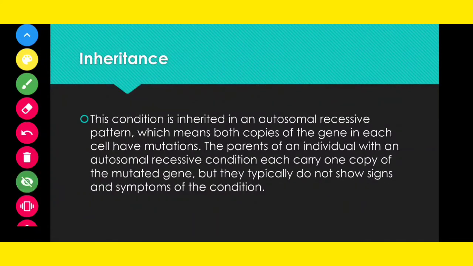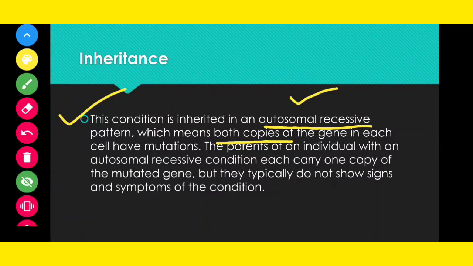Now, inheritance. This condition is an autosomal recessive condition. What does autosomal recessive mean? It means that you need both copies of the gene from the parents so that you can get affected. If you get one copy of the mutated gene, you do not get affected. You need both copies of the gene in each cell to have the mutation.